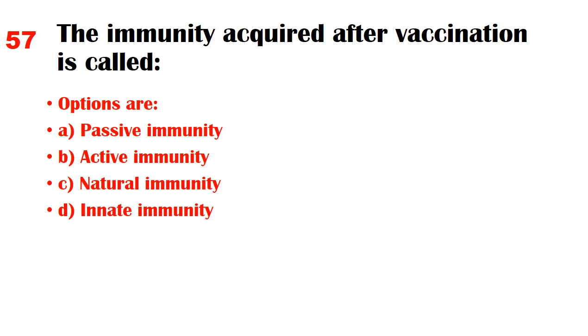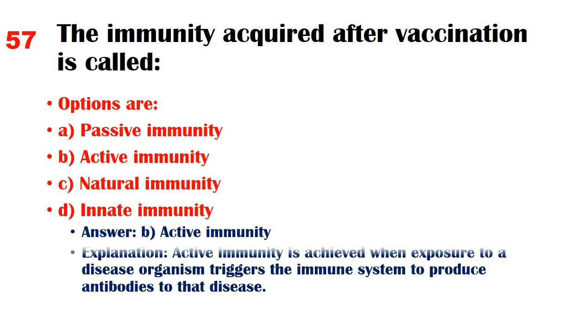The immunity acquired after vaccination is called. Options are A. Passive immunity, B. Active immunity, C. Natural immunity, D. Innate immunity. Answer B. Active immunity. Explanation: active immunity is achieved when exposure to a disease organism triggers the immune system to produce antibodies to that disease.